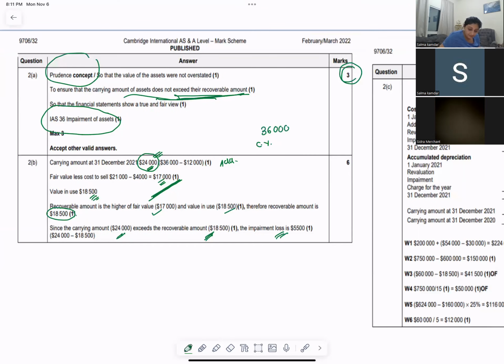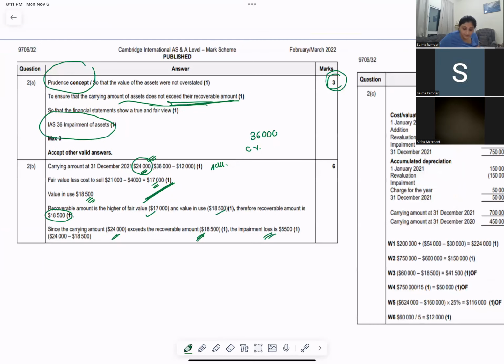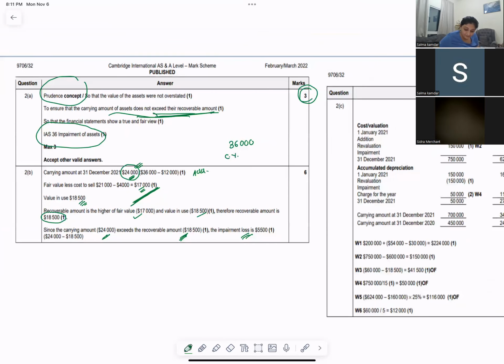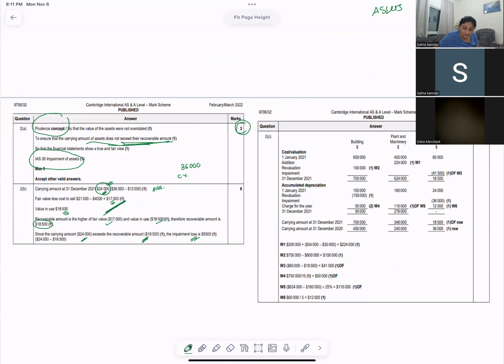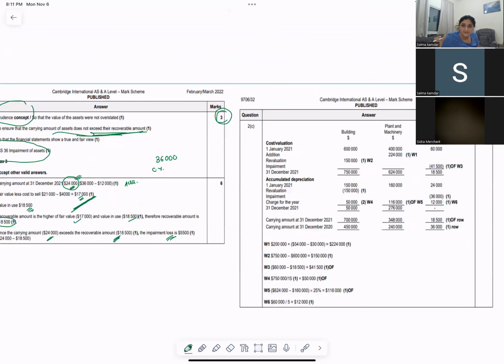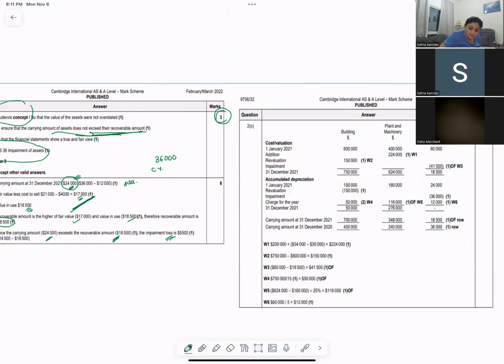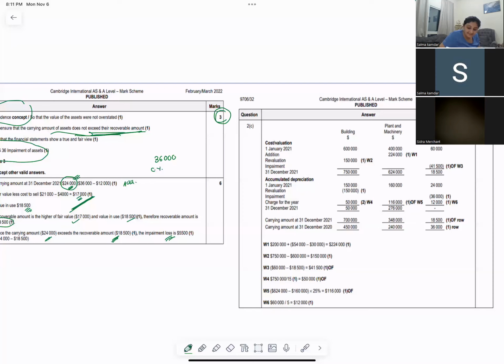Do you know the property, plant, and equipment schedule? The property, plant, and equipment schedule is nothing but costs minus accumulated depreciation. It gives you the net book value, and then you compare it with the net book value of the last year. You have the carrying amount of the current year and the carrying amount of the last year.